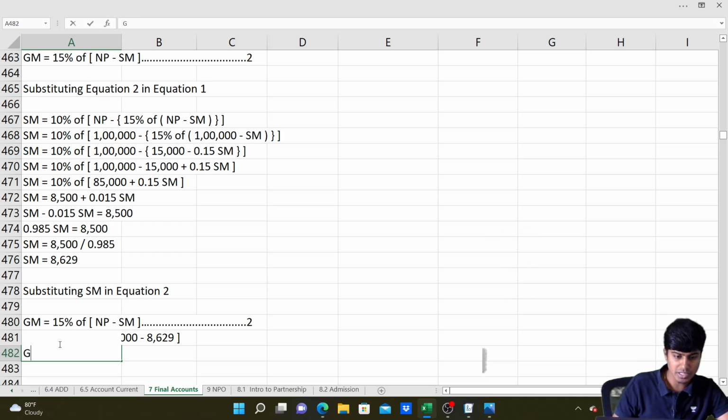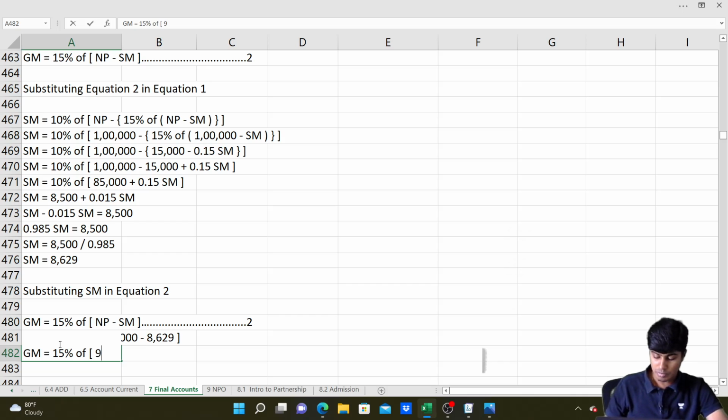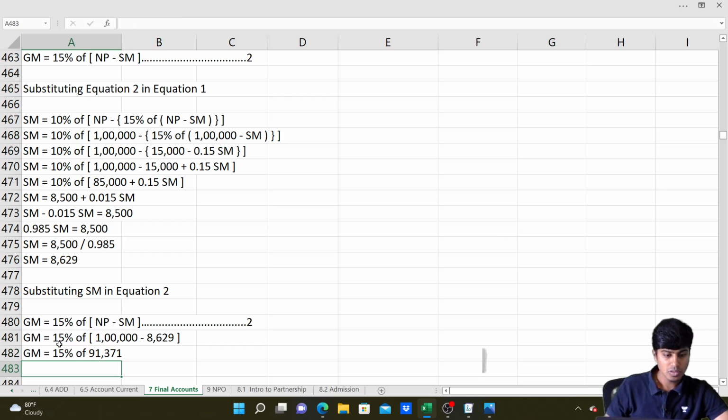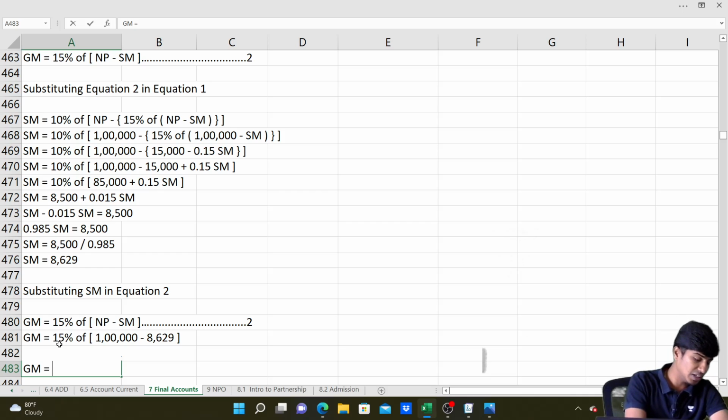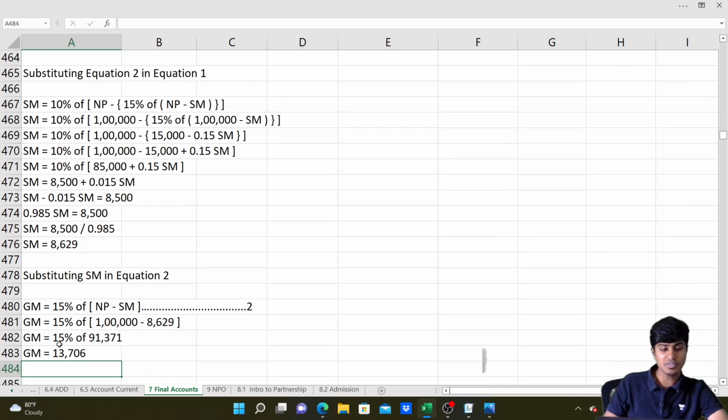Then I'll write general manager's remuneration is equal to 15% of how much is 1 lakh minus 8,629. It is 91,371. I don't think I would need this bracket, I would remove the big bracket. So now final step, general manager's remuneration is 91,371 into 15%. That gives us 13,705.65. So I'll call it 13,706.